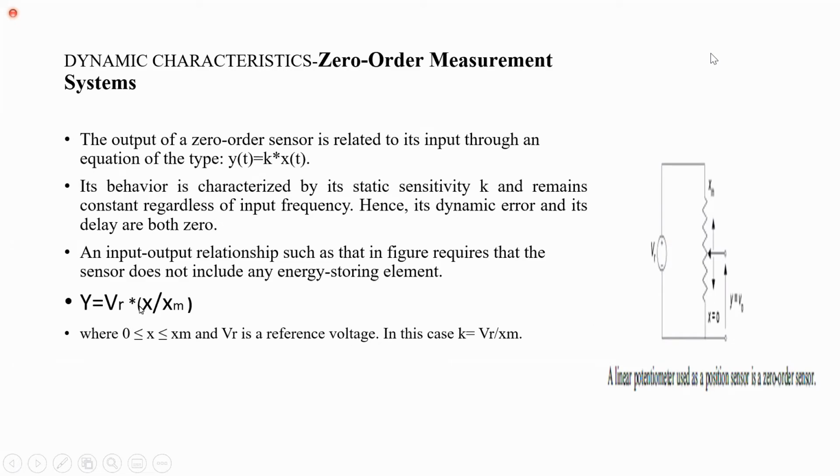Y is equal to VR into x divided by xm, where x lies between 0 and xm. So xm is the overall resistance and x is the resistance which we obtained from the pointer. If we change the pointer, you can get variation in resistance.